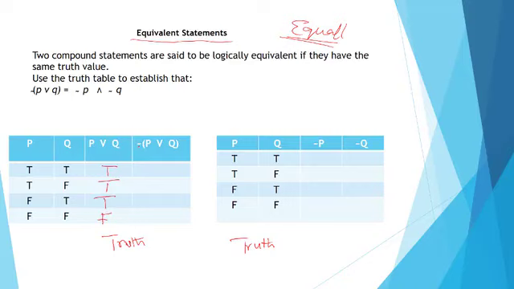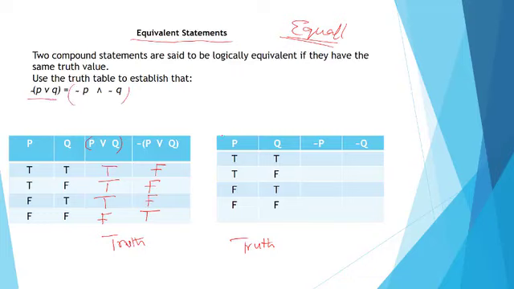Now remember, the negative sign of anything means the opposite. So if this is true, P, this is just like a union or an intersection. If this is P or Q, now the negation of this should be F. I told us the negation of true is F, and the negation of F is true. Now look at the statement. Let's check if this is equivalent to this.